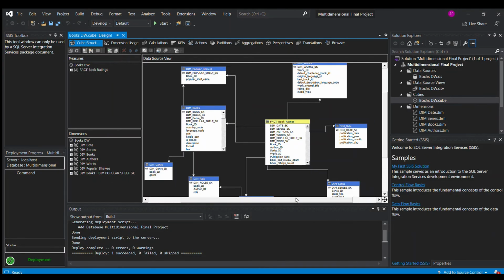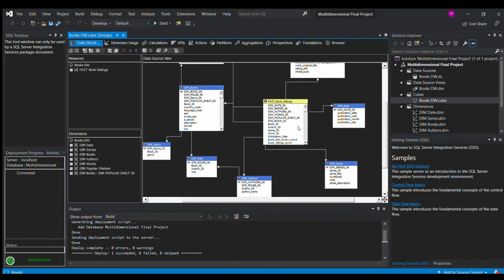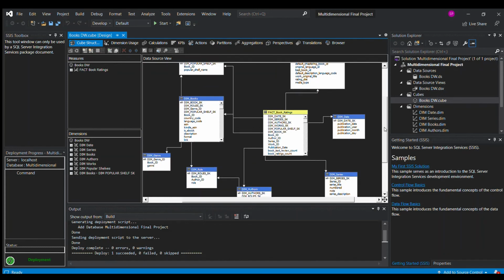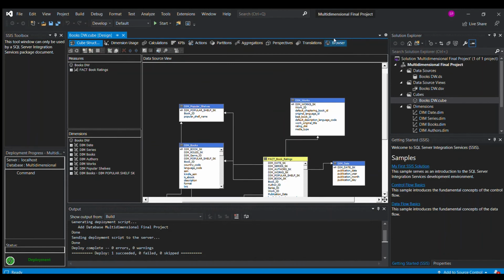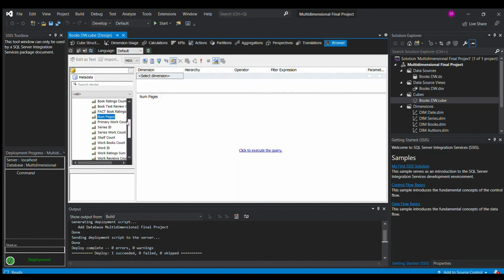So this is the structure of the cube that we have created. Here the fact table is in the center, and all these dimensions are alongside this fact table. I'll just go into the browse and quickly load an analysis. I will take, let's say, num pages, and from the books dimension I'll take the publisher name and put it over here.